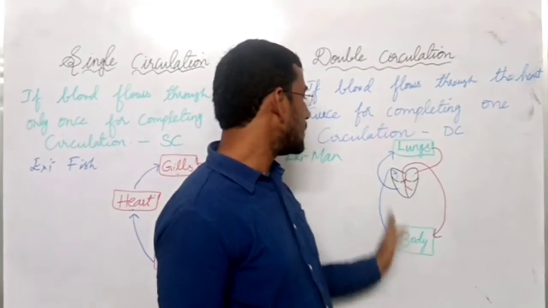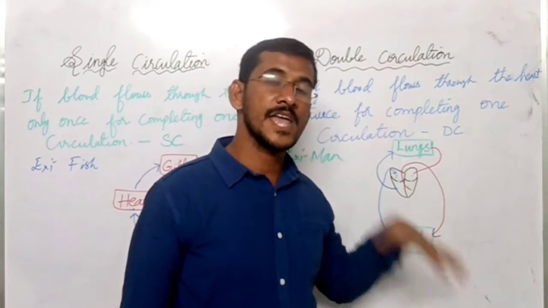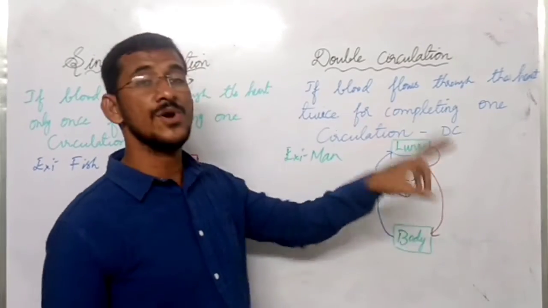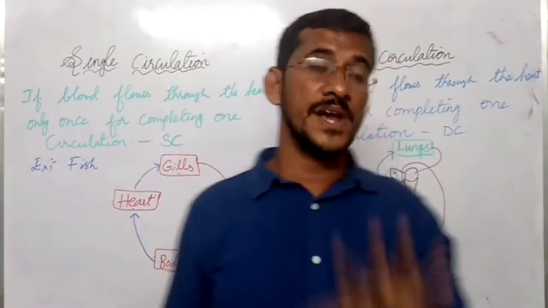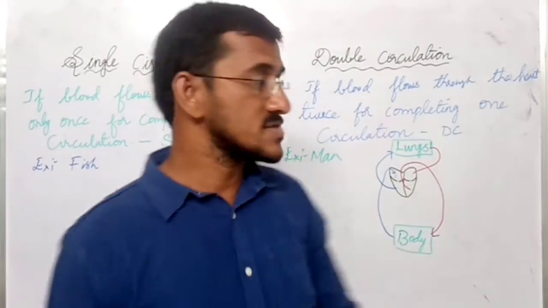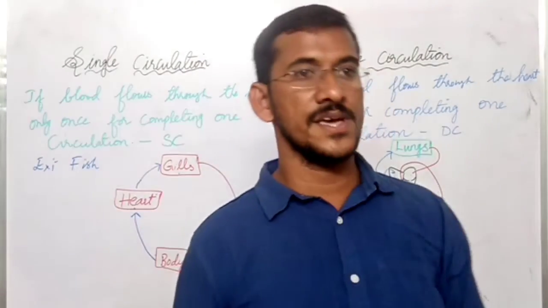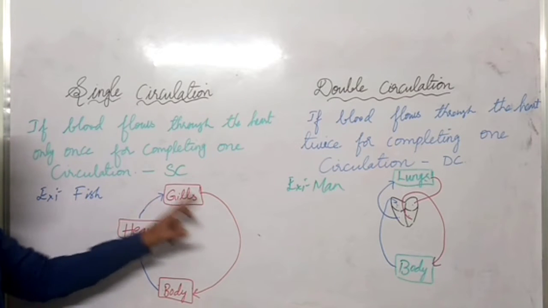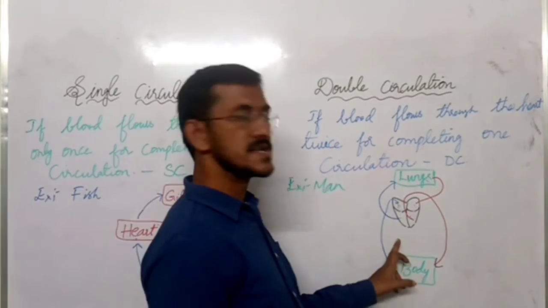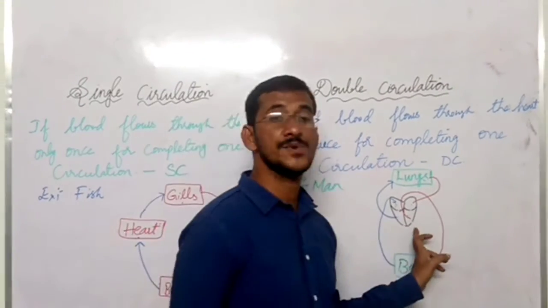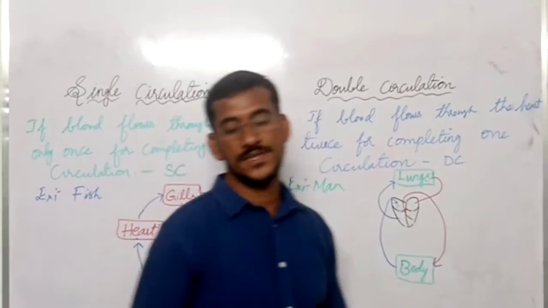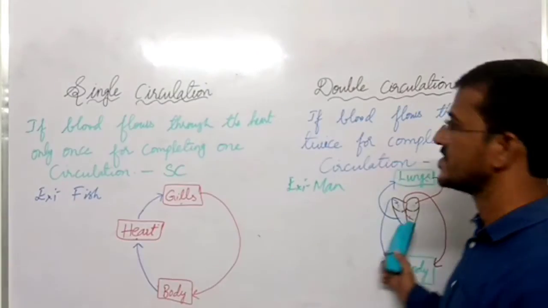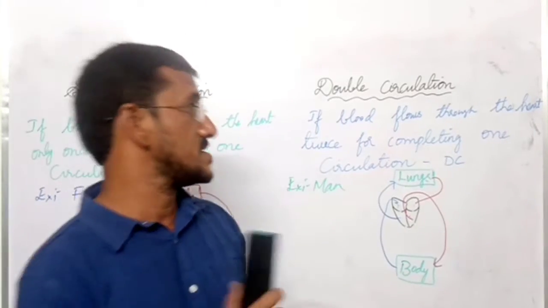First, from body, deoxygenated blood is going to the heart. Again, from the heart, it is going to the lungs. From lungs, again, blood is coming to the heart. So, to complete one circulation, blood is coming to the heart 2 times. That's why we call it double circulation. In single circulation, blood flows through the heart only 1 time for completing one circulation. In double circulation, blood is flowing through the heart twice for completing one circulation. So this is single circulation and double circulation. This is very important for the exam, and sometimes they will ask you differences also.